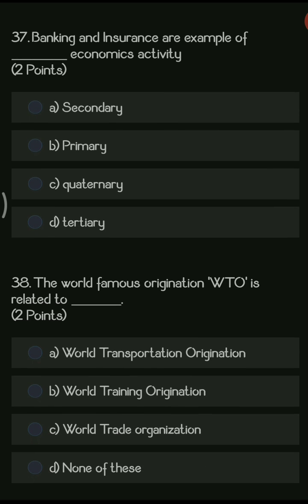Next question, banking and insurance are examples of dash economic activity. So the right answer is tertiary economic activity.